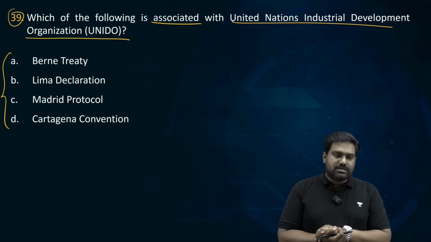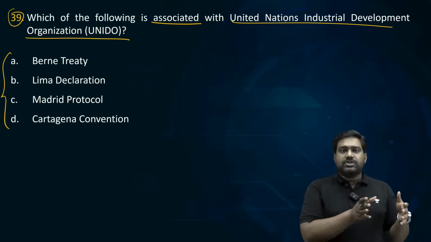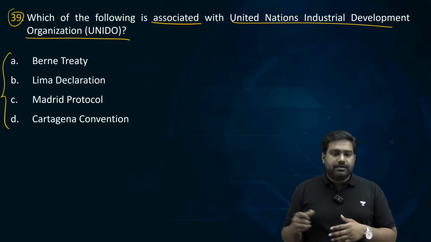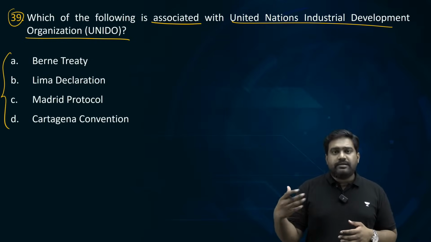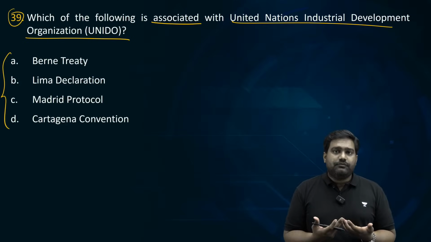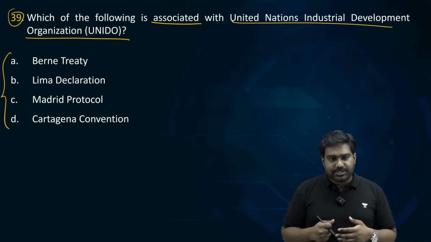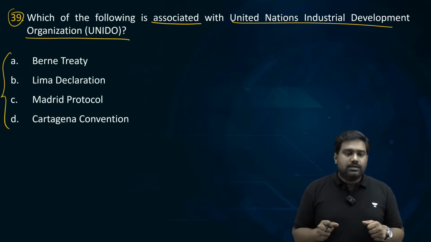Aditi is asking, is the TRIPS of WTO part of WIPO? See, WIPO is an organization. TRIPS is an agreement. The TRIPS of WTO, trade-related intellectual property rights, that's a global framework, an agreement created for protection of intellectual property rights through the World Trade Organization. So both are distinct.